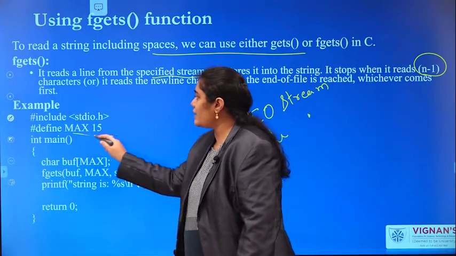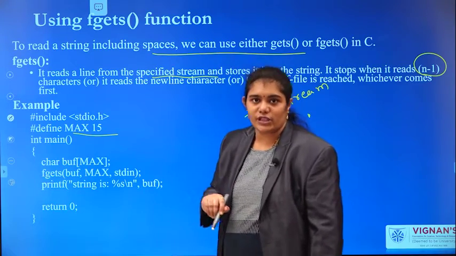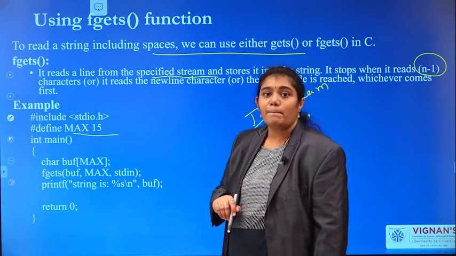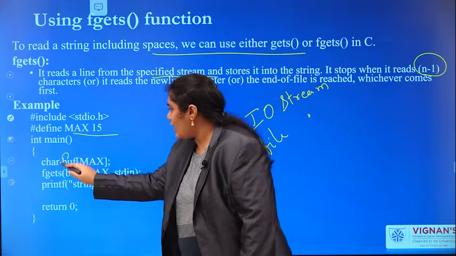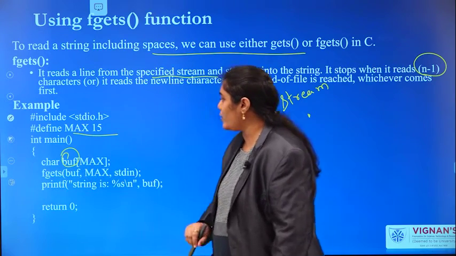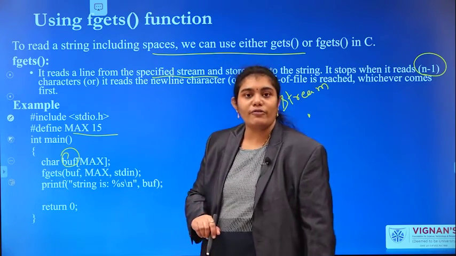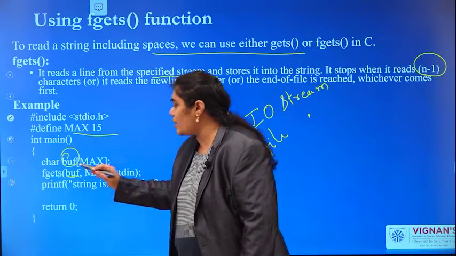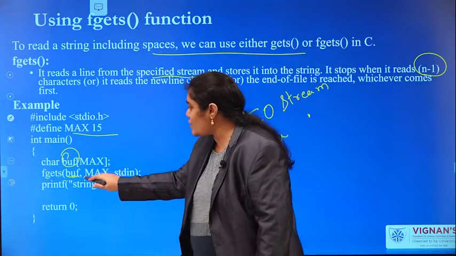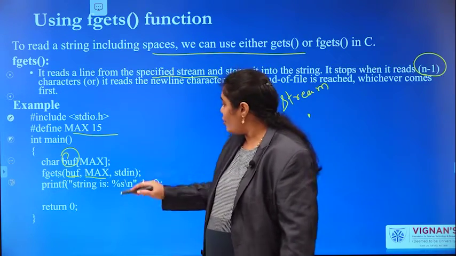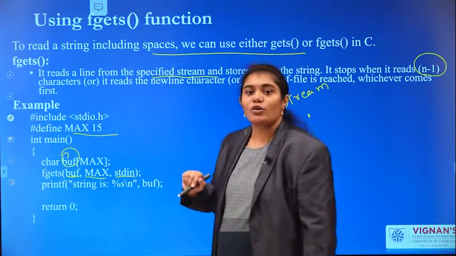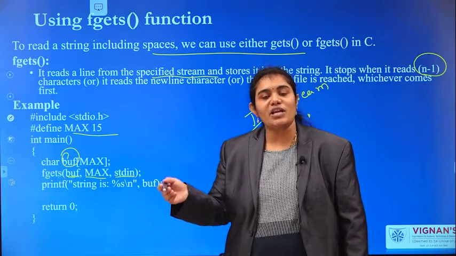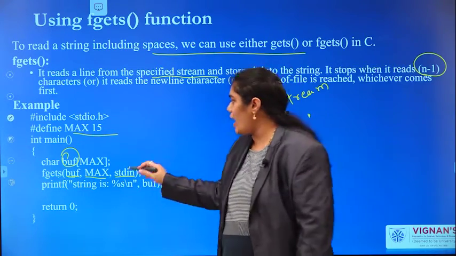Here I am declaring a constant MAX as 15, and a character variable buffer, buf of MAX. So fgets of, what is our input variable? buf. How many characters are you going to read? MAX. From which stream are you going to read, standard input stream or file stream? That you have to specify.